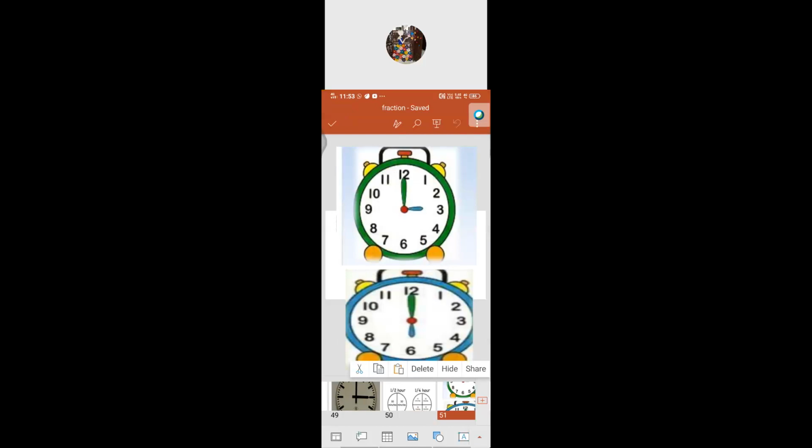If it is exactly one, then the minute hand always points to 12. The time is indicated by the short hand only, isn't it? Otherwise, the hour hand indicates the number to which the short hand points. Now, what's the time now?